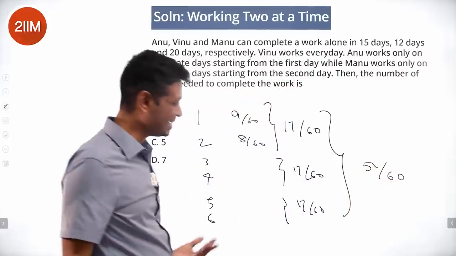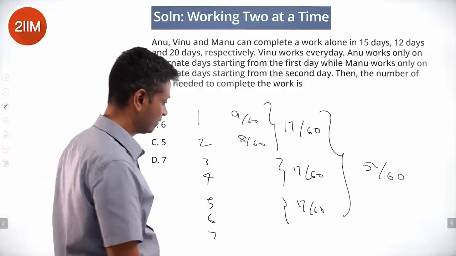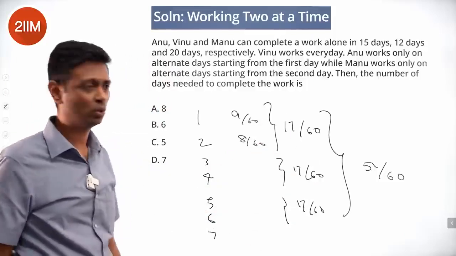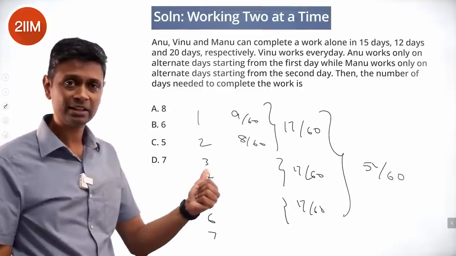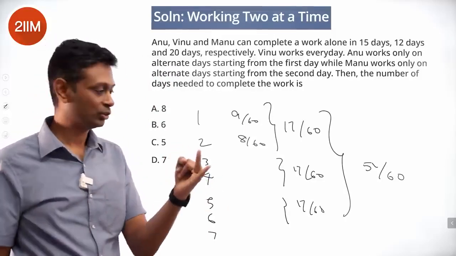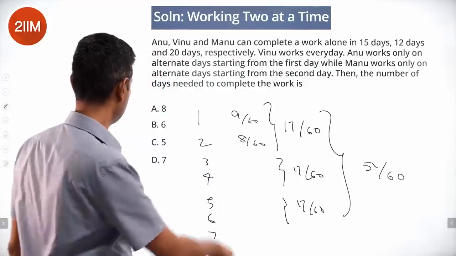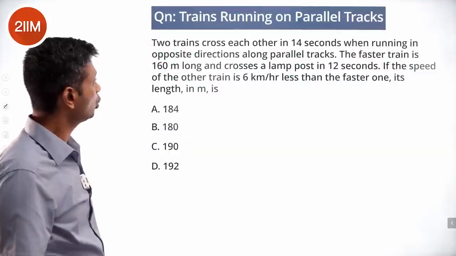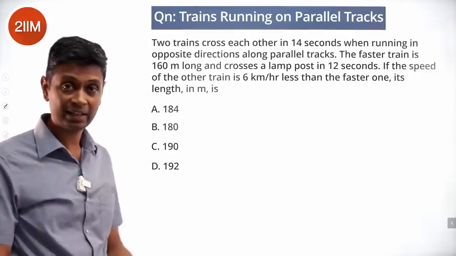If we go to day 8, it will become 68 by 60, bigger. Day 7, we add another 9 by 60, we have 3. So 9 8 9 8 9 8 9. So 4 days of 9 by 60, 3 days of 8 by 60 take us through to 7 days totally is the answer.